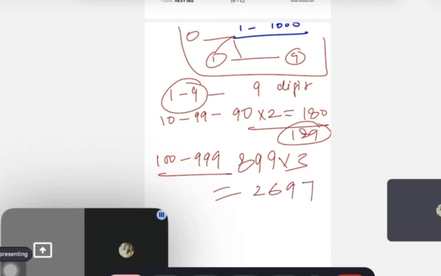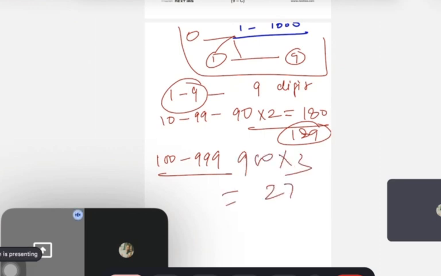Manish, tell me one thing. Why did you do 90 into 2? Two-digit numbers, 10 to 99, there are 90 of them. Then here it will actually be 900, guys, not what you are saying. Why is this? Because you are not including 100. 100 is also a three-digit number. You are counting from 101, that's why it is coming 899.